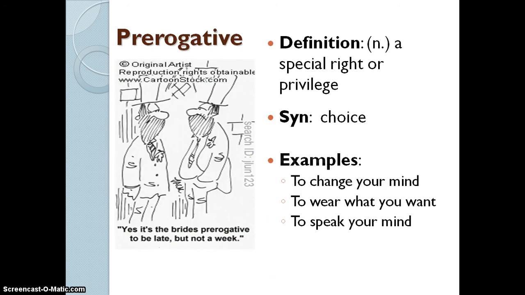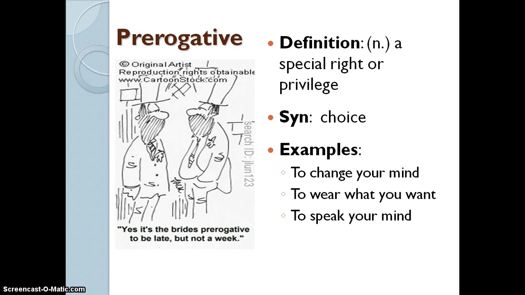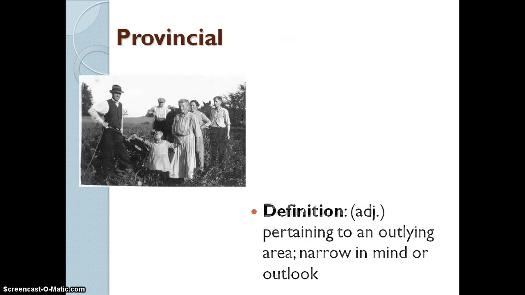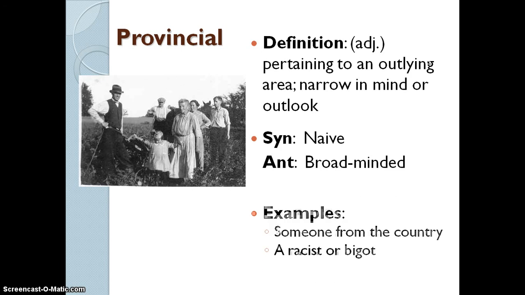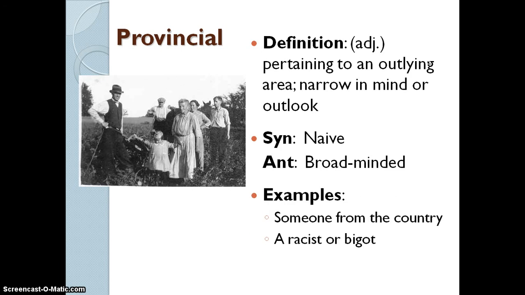Prerogative. Prerogative is a special right or privilege that you have. So you have the prerogative to want to change your mind. You have the prerogative to wear what you want. Well, maybe not at school. But another example, seniors maybe have special prerogatives just because they're seniors. They have something called senior privileges. Provincial, adjective, pertaining to an outlying area, narrow in mind or outlook. Provincial can also be a noun, a person with a narrow point of view. So somebody who's just very narrow-minded, somebody who's very naive, somebody who's racist would be a good example. They're very narrow-minded, kind of set in their ways.